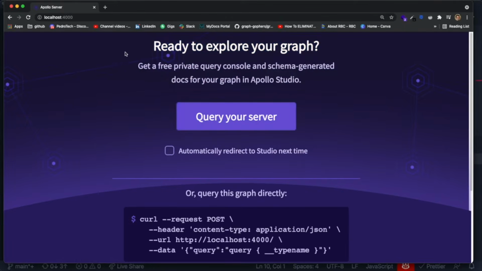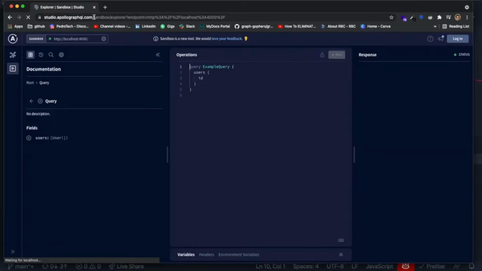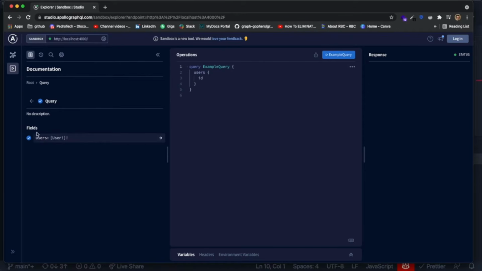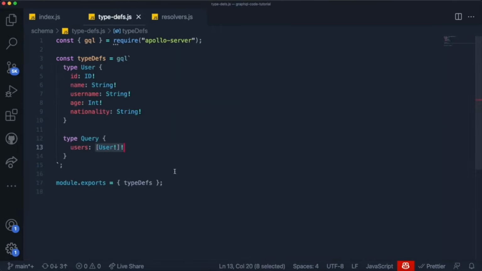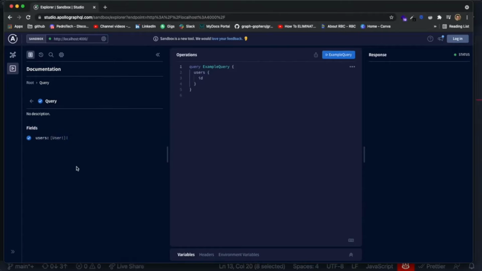And what this says is that the Apollo server library actually has a built-in API tester that we can use. And to use it, you just click on this button, query your server, and it should bring us to the Apollo GraphQL Studio, which is this beautiful thing over here. Now, the good thing is it recognizes that our API is running, and it actually gives you a list of all of the fields inside of the query type. So we have a users field, and it does know that automatically because it actually creates a beautiful documentation for you inside of the studio.